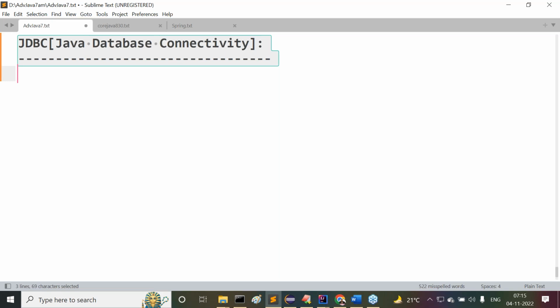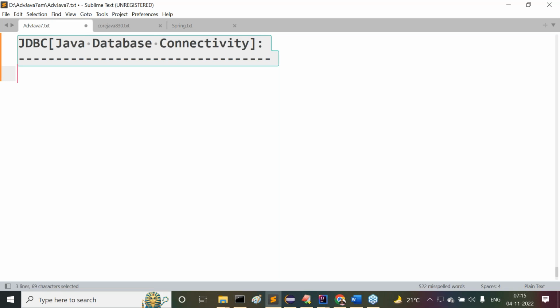But here my requirement is what? I don't want to perform database operations from command prompt or SQL prompt. I don't want to perform my database operations with the database from command prompt, that means Oracle console. But from where do we want to perform these database operations now?